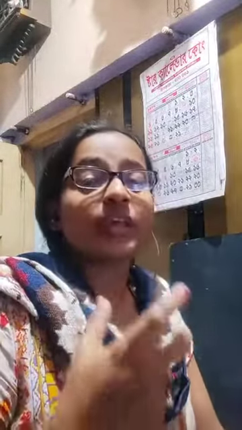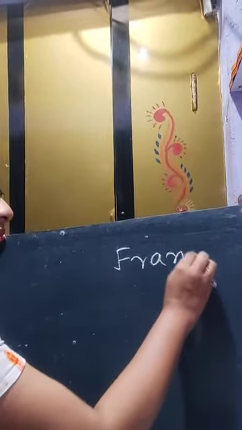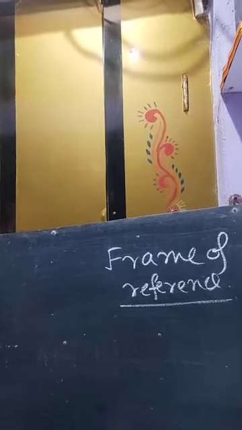So the atmosphere or the surroundings by which we can identify whether a body is in motion or at rest is known as the frame of reference.